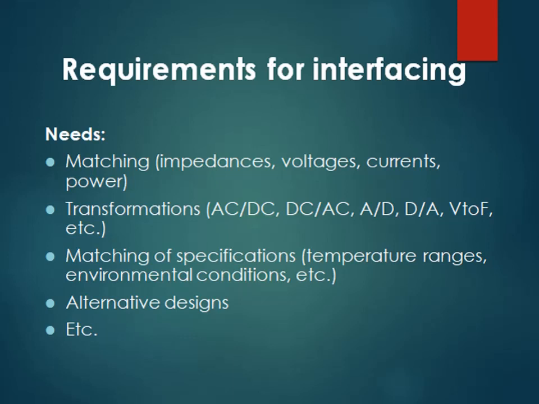First, we discuss requirements of interfacing. The requirement of interfacing is that there must be matching of impedances, voltages, current levels, and power levels. And sometimes there is a need of transformation like AC to DC, DC to AC, analog to digital, digital to analog, then voltage to frequency, etc. Then matching of specifications is also very important, like temperature range, environmental conditions, etc. And an alternative design must also be available.